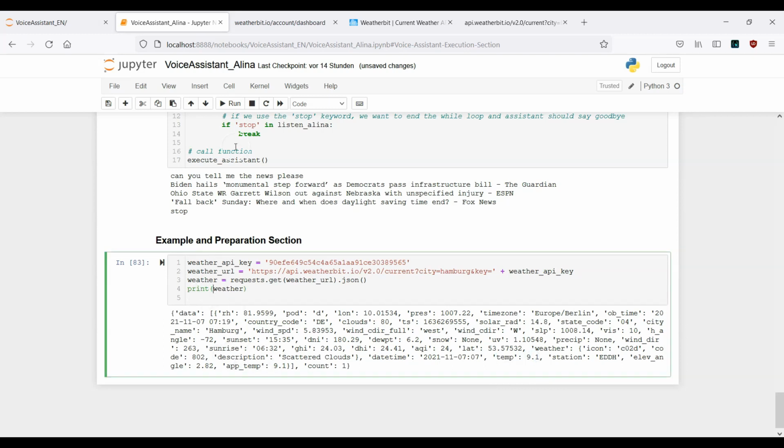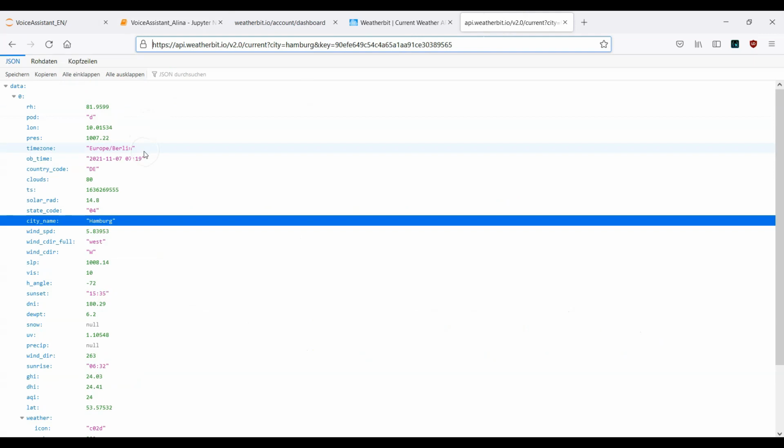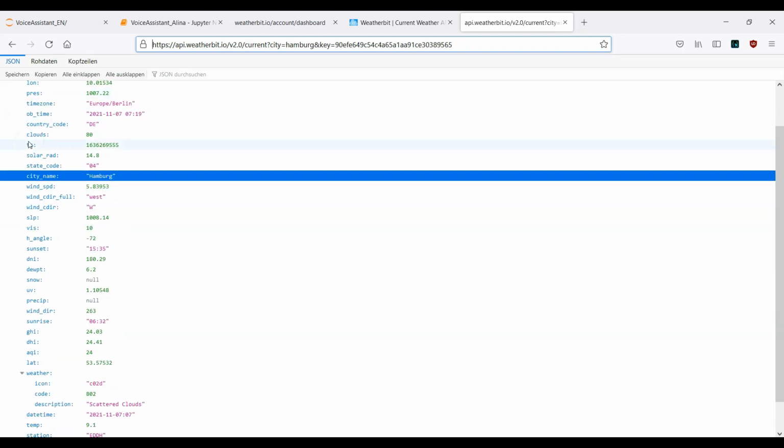So for the temperature, what we can do is provide a new variable here. So temperature equals weather, and now if we take a look here, we can see that we start with this data key. Then we need to go ahead to 0 and then to the temp key.